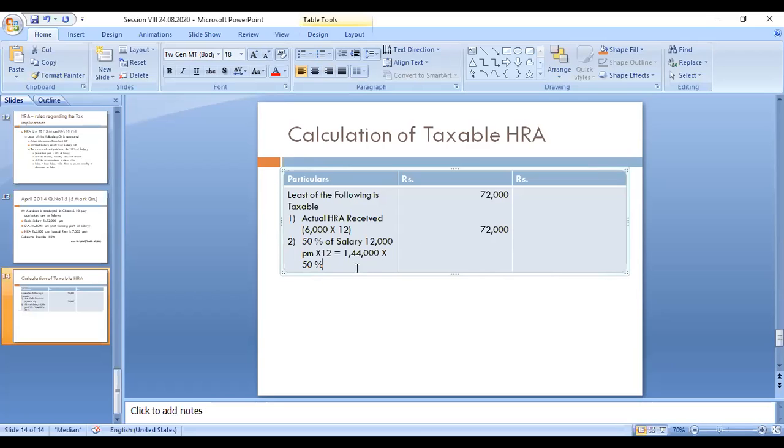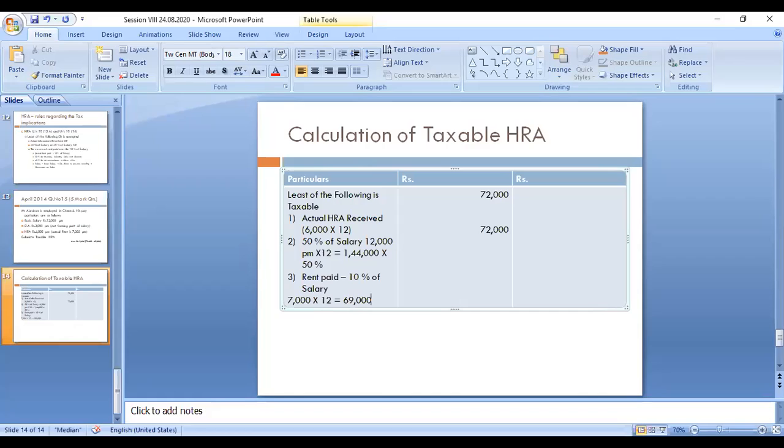And next, the third category: rent paid minus 10 percentage of salary. Rent paid, that amount is given. Actual rent paid is given within the bracket, 7,000 per month, multiplied by 12. So that amount is 84,000, the annual rent paid. That is called rent paid.